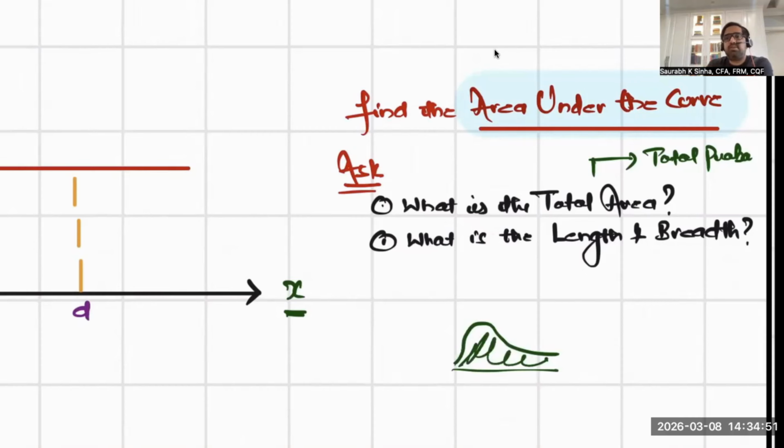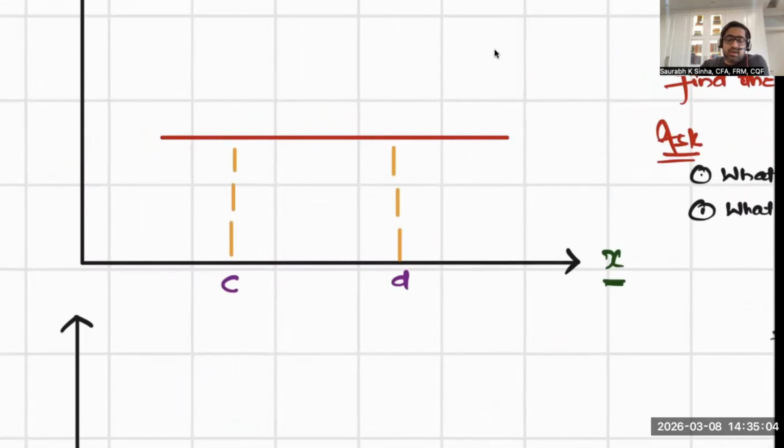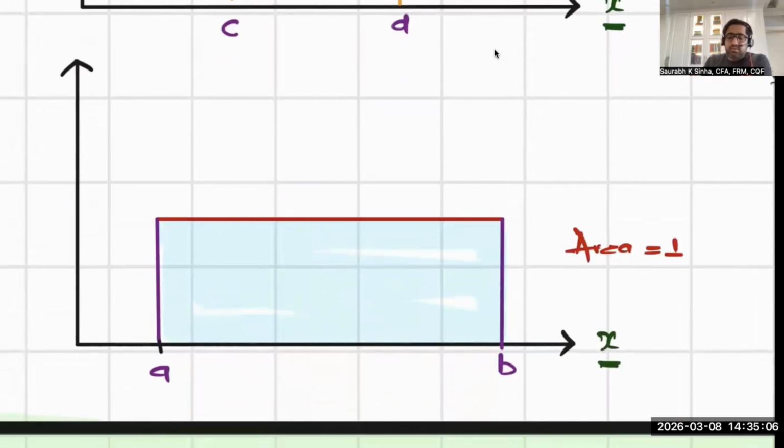If it is a chi-square distribution, it is a continuous distribution. I'm saying area under the curve is probability. So what is the total area? It has to be 1, because that represents total probability. So area under the curve is 1, when I know that the entity is between A and B.